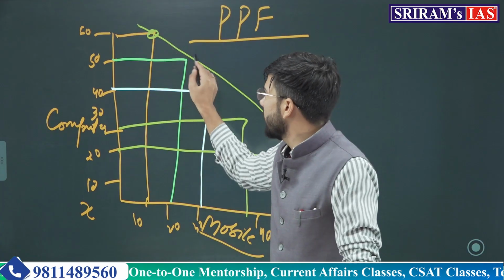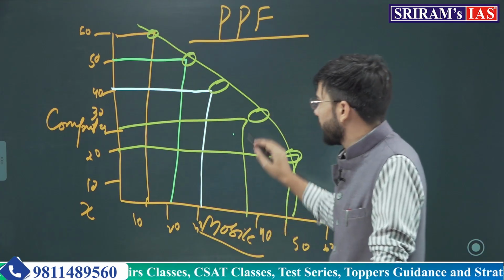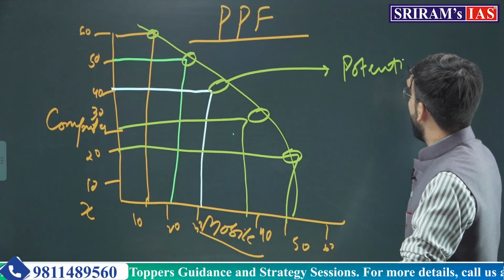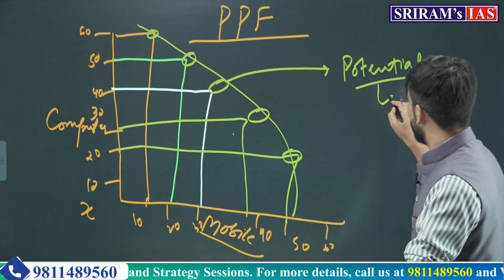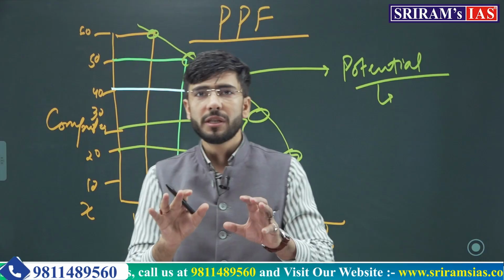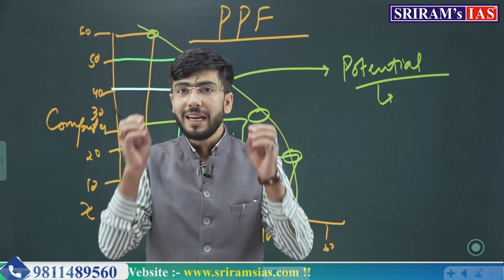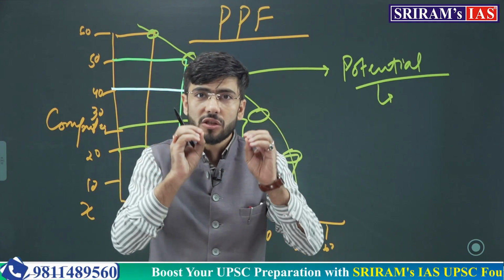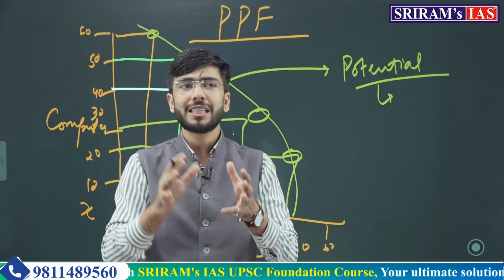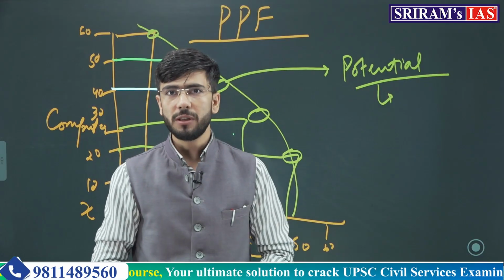All the points on this curve are actually talking about the potential. This point is actual potential, and that is what we use in macroeconomics. If we talk about macroeconomics, this is the potential GDP of an economy. By employing all the factors of production, the maximum possible production or the maximum possible product which we can generate is actually the potential GDP.